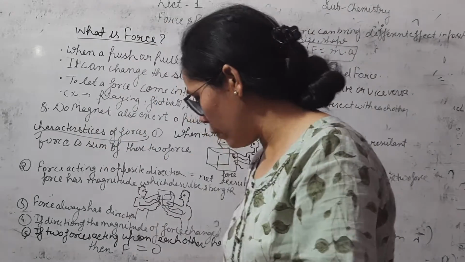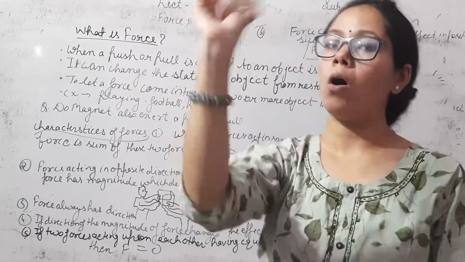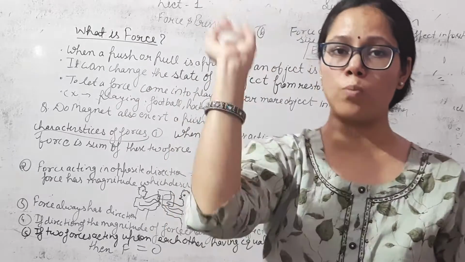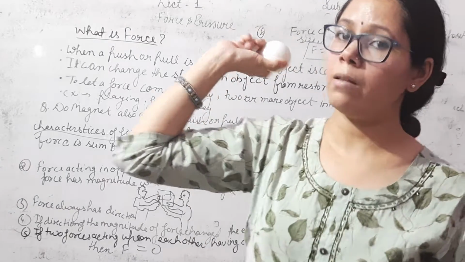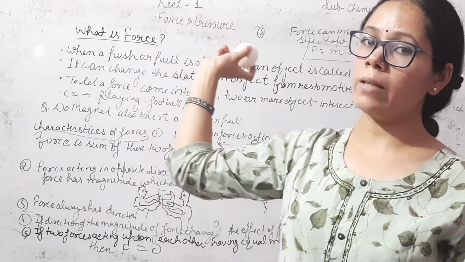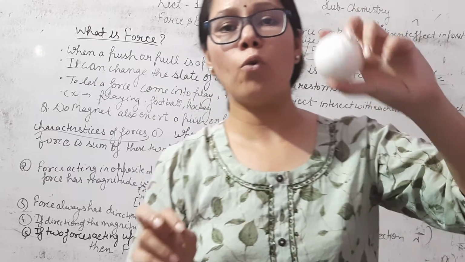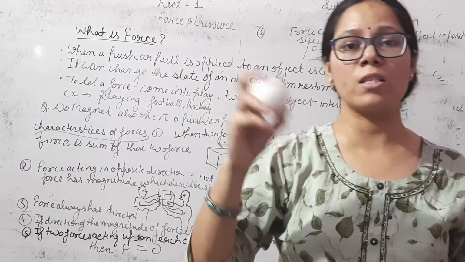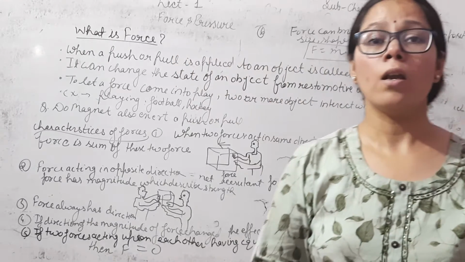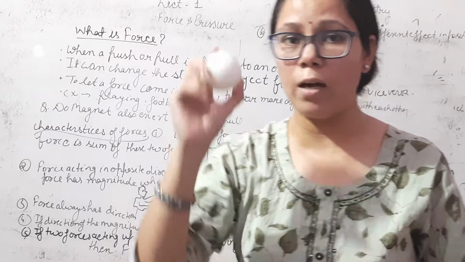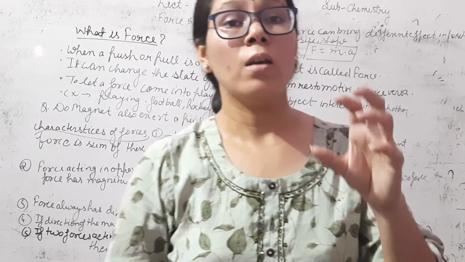For example, we take a ball and throw it. It means we applied a force on this ball. Then the ball goes far away from me. So when we apply a force on any object, it can change its state, which is present in rest condition.